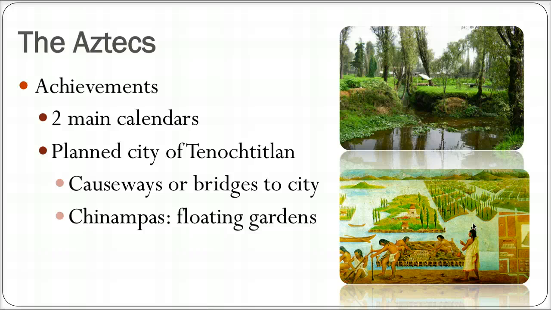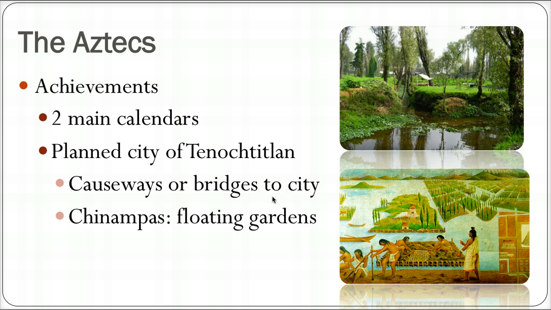And by doing so, basically the reeds and the mud would float, and you had enough good soil on the top of that to grow several crops a year on it. So the chinampas could provide a lot of food in an area that was mostly water. So you had access to more fertile soil to feed more people. So the chinampas were definitely an achievement. I mentioned the causeways. Causeways are bridges into the city.